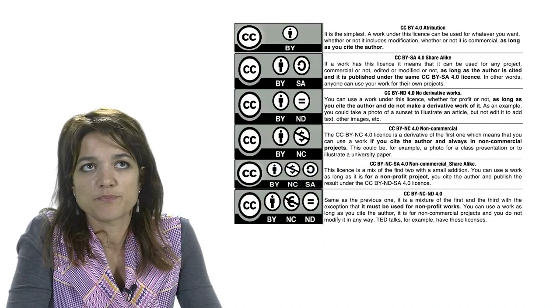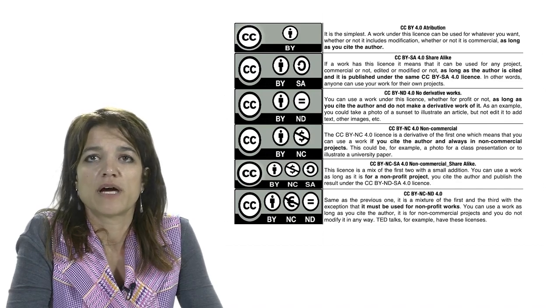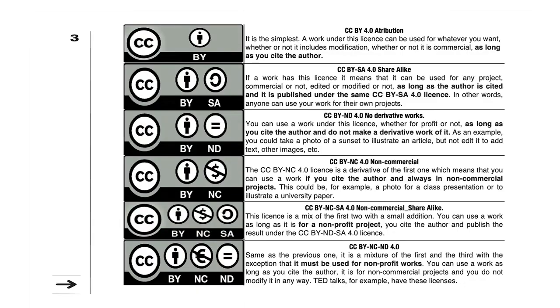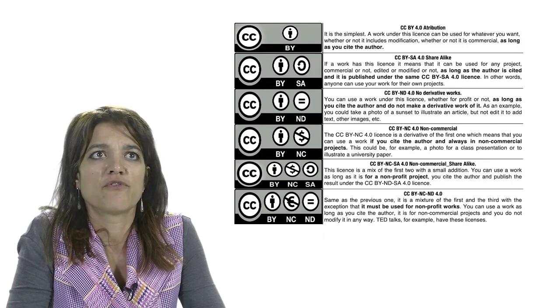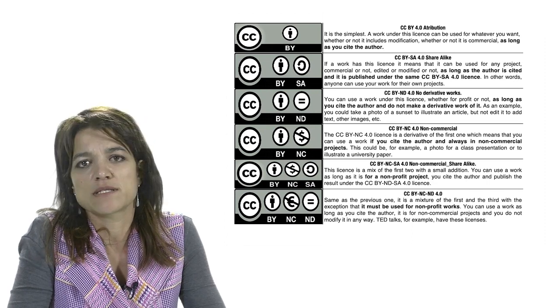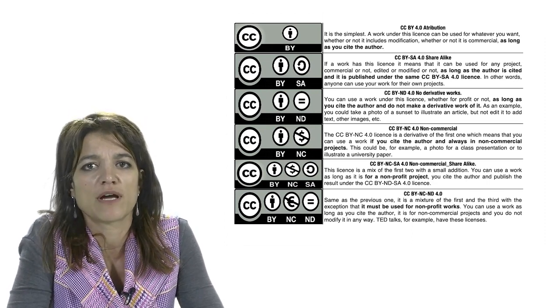Inside the remix purpose, we can find the Creative Commons license, that are the ones that are showing the pictures. In this Creative Commons license, you can see some symbols, and the symbols are easy to understand. A person means BY. You need to cite who was the author. If you find SA, it means that you can share, but in the same type of license that it was